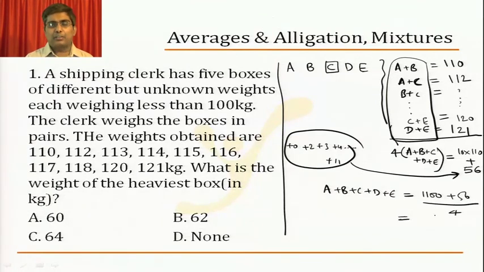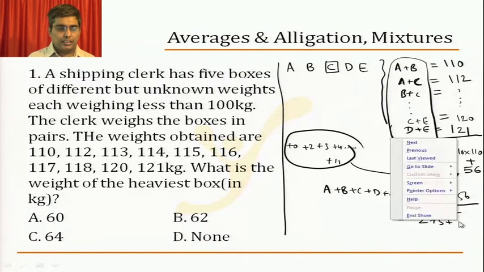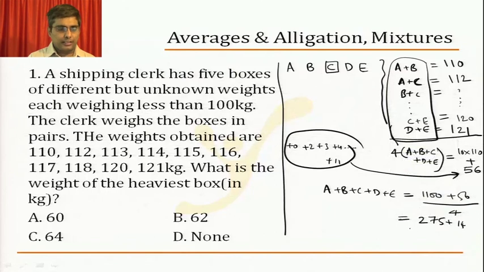Now 1100 divided by 4, whenever you have to divide something by 4, 100 by 4 can be 25, hence 11 into 25, that will be 275 plus 56 by 4 is 14. This is 14, that means the sum of all the weights taken one time is 289. But still the problem is not over, sir, because once after this you can find anything. Can we find all the weights? Yes, I can find all the weights uniquely using this logic.